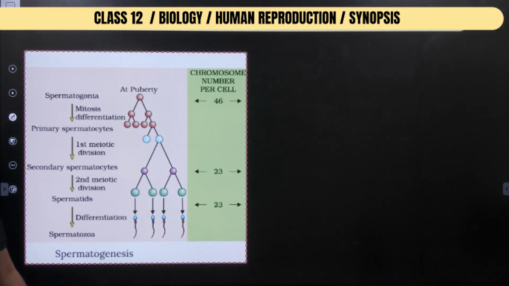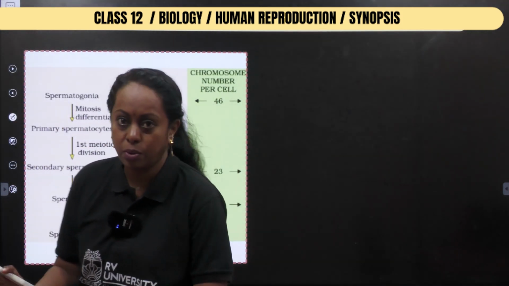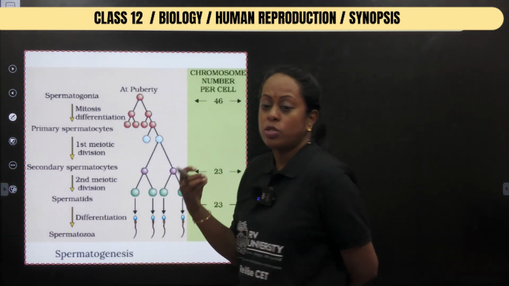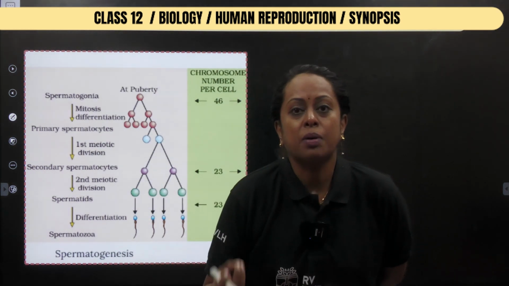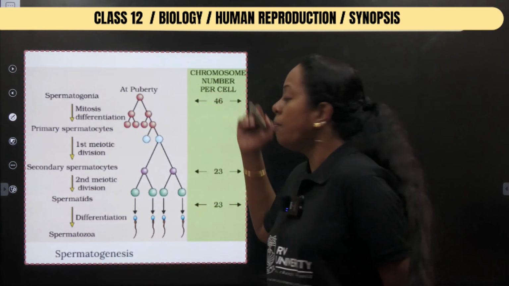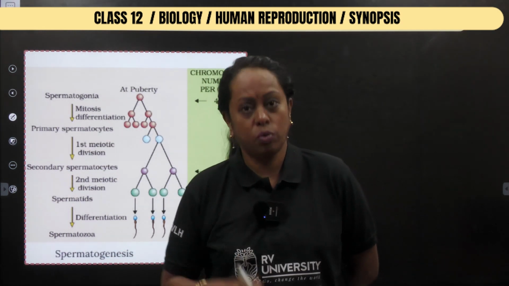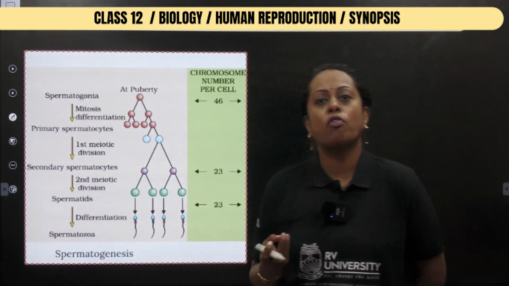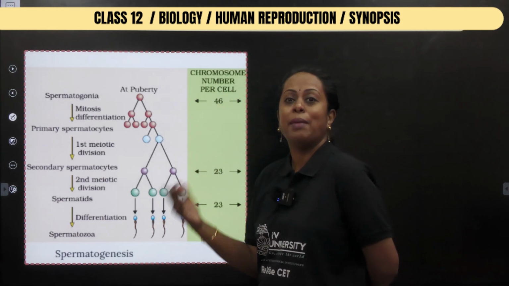Now, this is a picture taken directly from your NCERT textbook, and I hope all of you have studied the schematic representation. So first thing, when does spermatogenesis start? At puberty, because in case of oogenesis, it starts in the fetal stage itself. So that becomes one of the important differences between male and female.